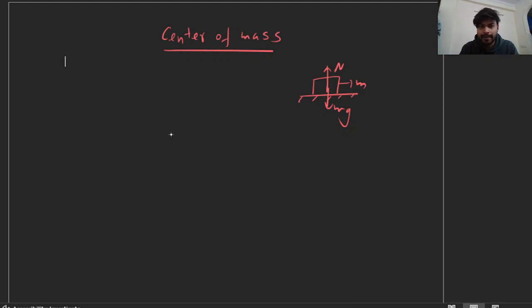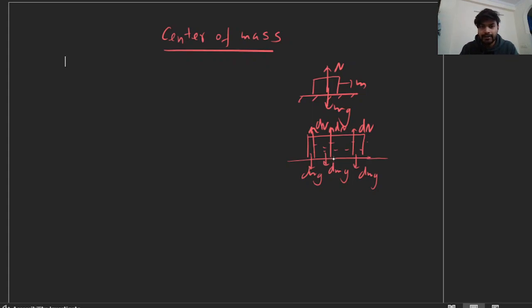Okay, but what happens if we have an object which is not like a point particle? Suppose this block, if we do not consider it a point particle, then every particle inside the block has some mass dm, so dm into g acts downward on each, and on each particle a normal dN acts upward. Basically, in practical life, not all objects are point particles.